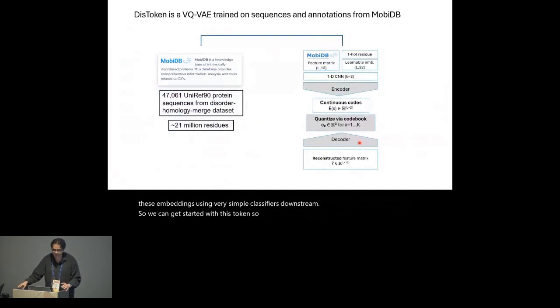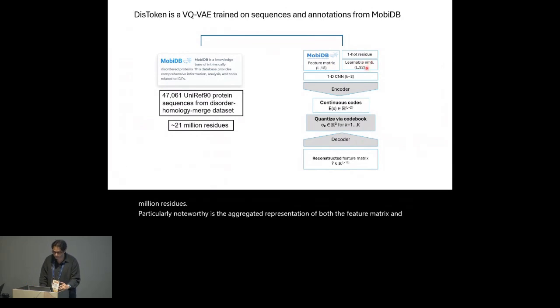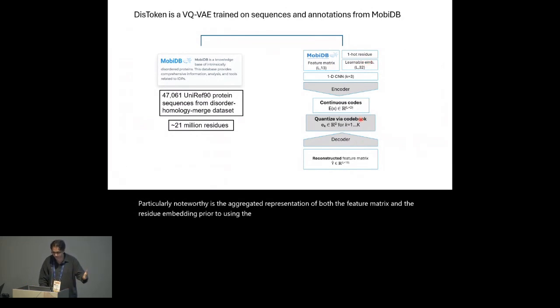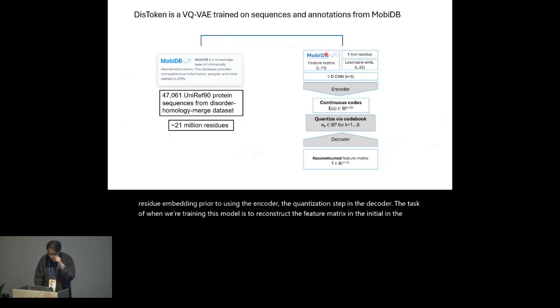So distoken was trained using 47,000 sequences from the homology merge dataset that's found within MobiDB, and this comprises about 21 million residues. Particularly noteworthy is the aggregated representation of both the feature matrix and the residue embedding prior to using the encoder, the quantization step, and the decoder. The task when we're training this model is to reconstruct the feature matrix in the initial input.